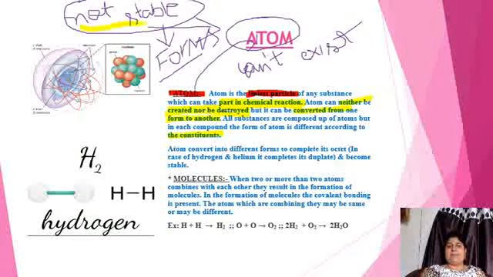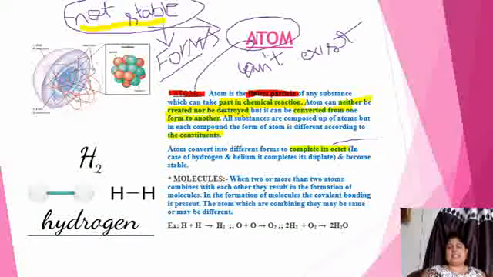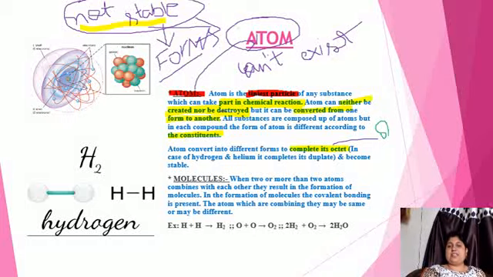To become stable, as we studied previously, the atom has to complete its octet. What is the meaning of octet? Octet means it must have 8 electrons in the outermost shell.